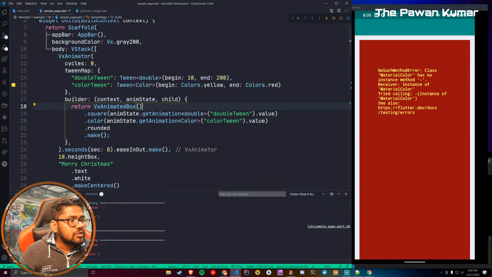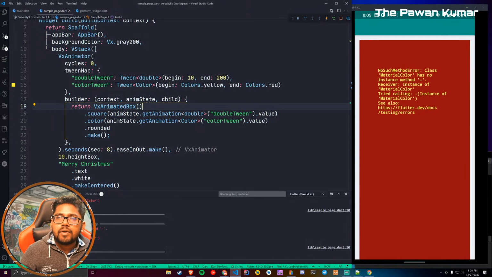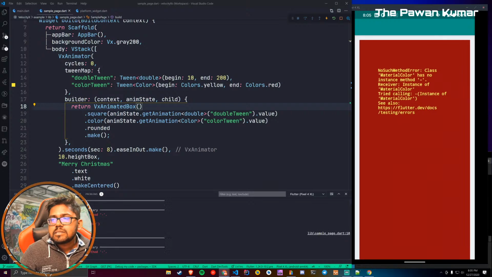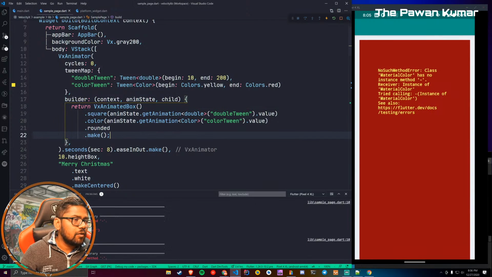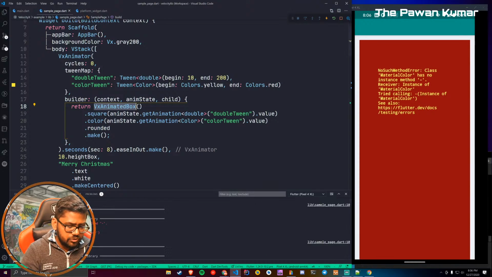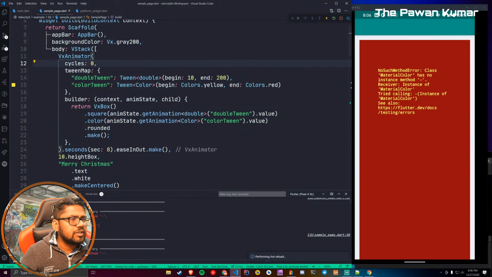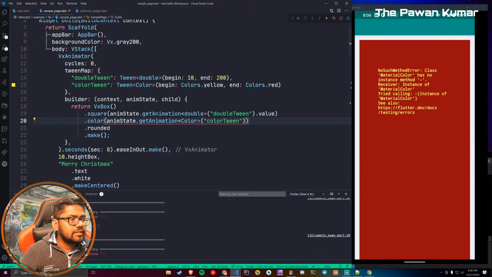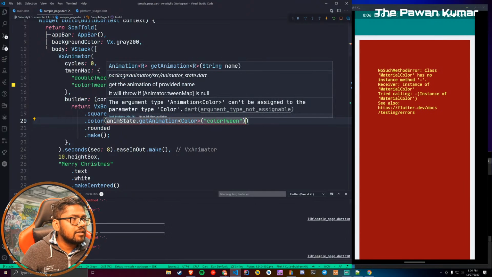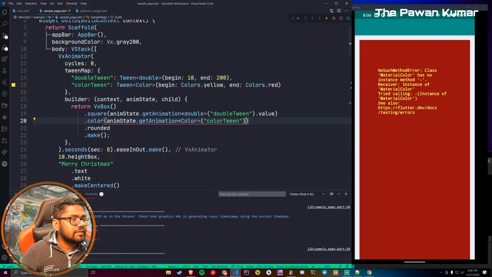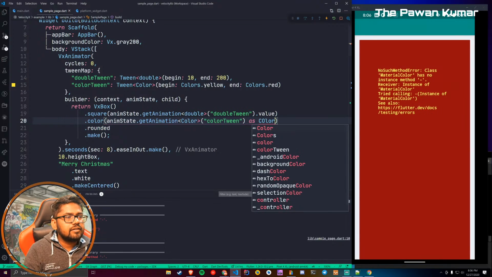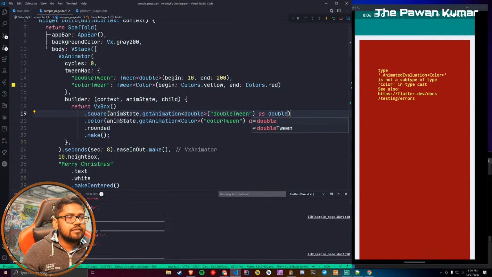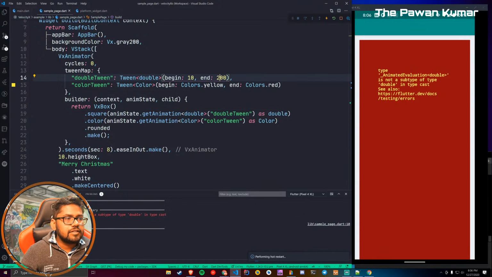I'm still wondering how this is not working. I have a sample demo which I'll try to show you, but for now let's try a few things, if we can figure it out. It needs color, get animation is fine, and should give the color as well. Let's try a few things, and we will say as double. Let's see if something works.